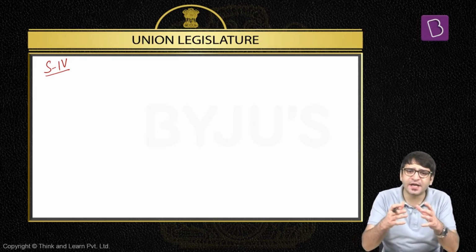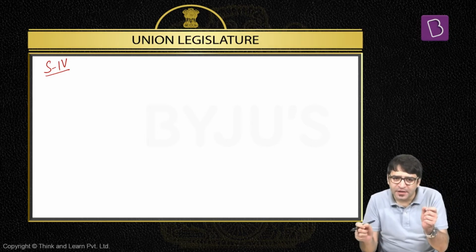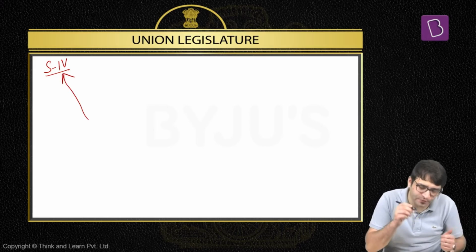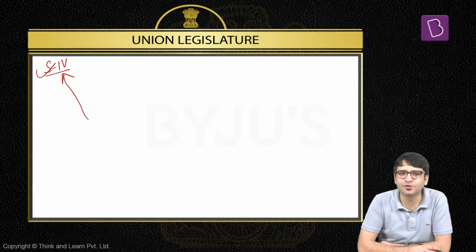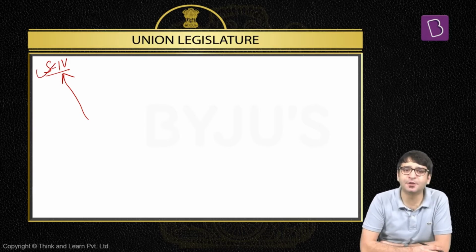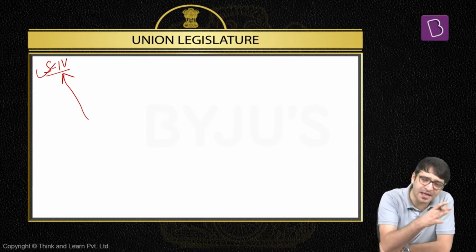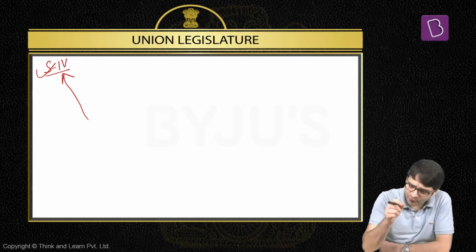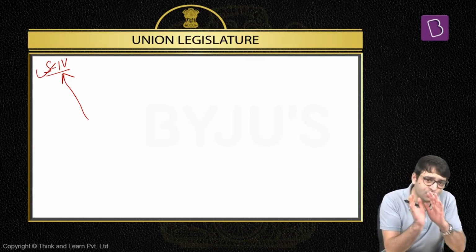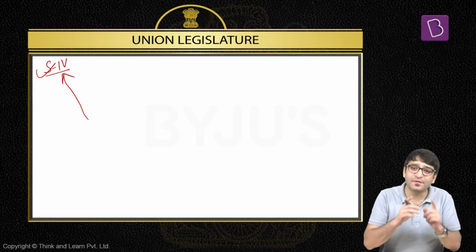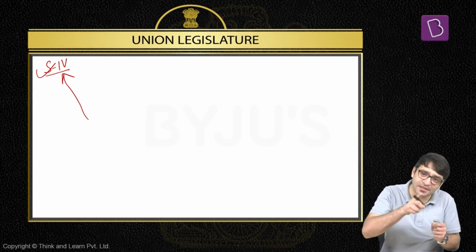How many MPs from Uttar Pradesh will be part of Rajya Sabha? Who says this? Schedule 4 of the Constitution. 31 MPs in Rajya Sabha will be from Uttar Pradesh. Where is it mentioned? Schedule 4 of the Constitution. 11 MPs in Rajya Sabha will be from Andhra Pradesh. Where is it mentioned? Schedule 4. 7 MPs will be from Telangana. Where is it mentioned? Schedule 4. 4 MPs will be from the Union Territory of Jammu and Kashmir. Where is it mentioned? Schedule 4. That means Schedule 4 talks about representation of states in the Council of States, in Rajya Sabha.